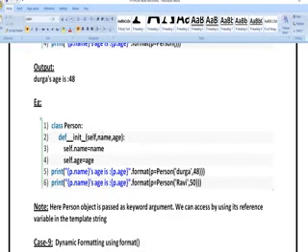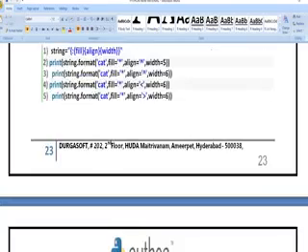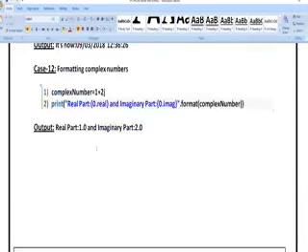Class person, I am defining initial values: self, name, age. Name is equal to name, age is equal to age. If you define the values like this, I am going to get the output. So these are the different ways of defining the strings you are giving. This is the complete concept regarding strings.